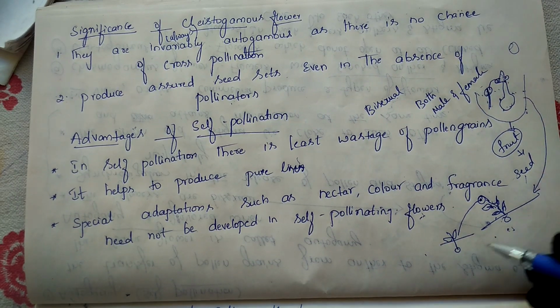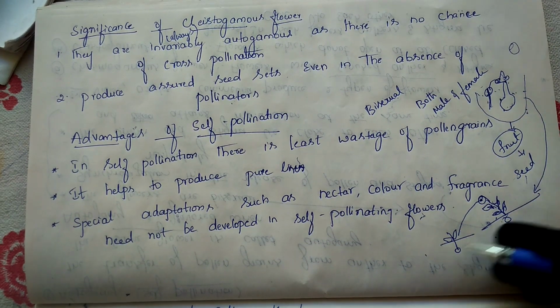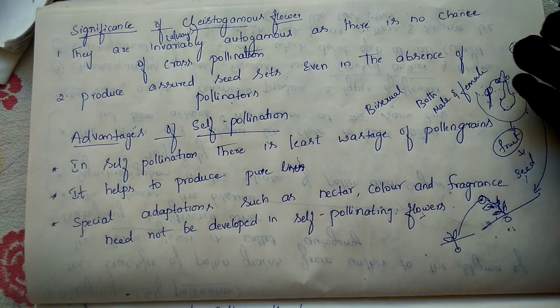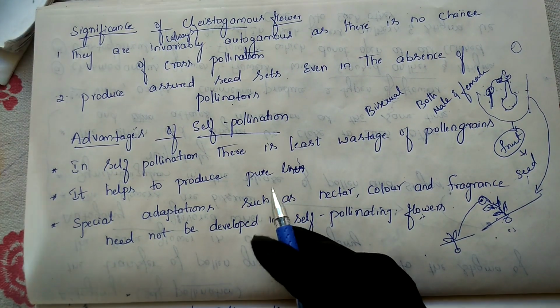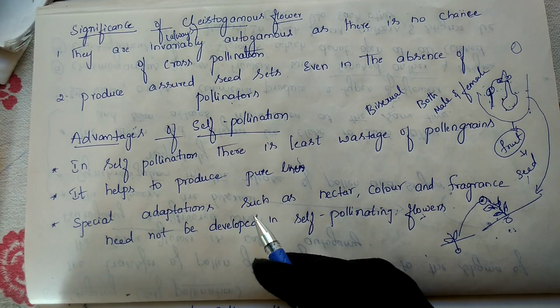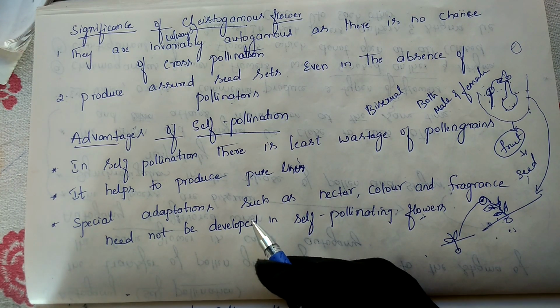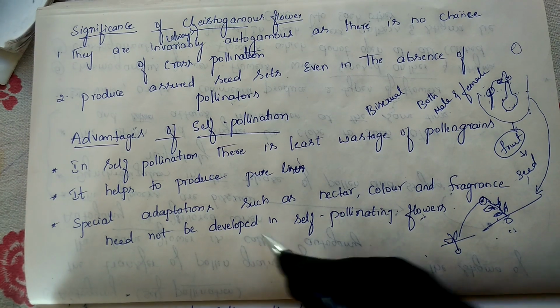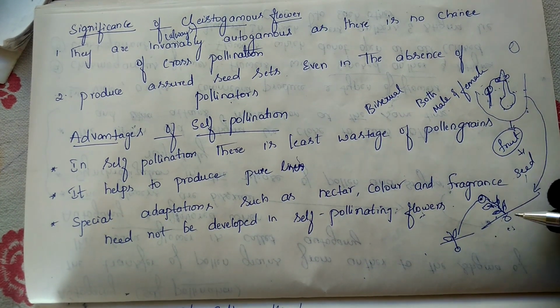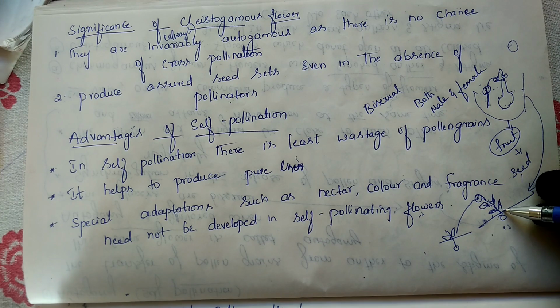Like that, however many generations go by, the same characters will be moved from one generation to another generation. That's why it helps to produce pure lines. Pure lines means the same characters keep moving from one generation to another. Characters will not get changed. Whichever characters are present in the parent, the same characters will be exhibited generation after generation.